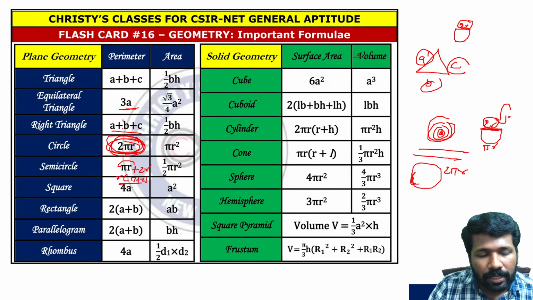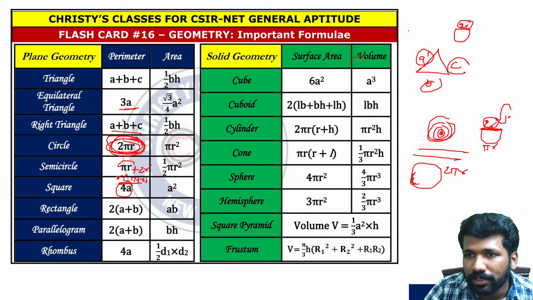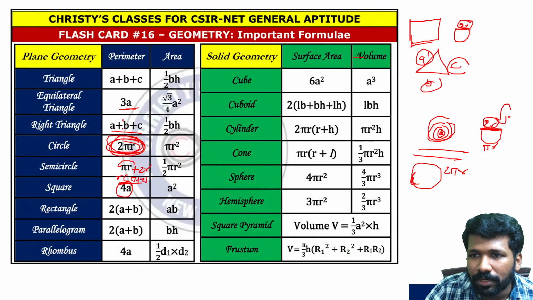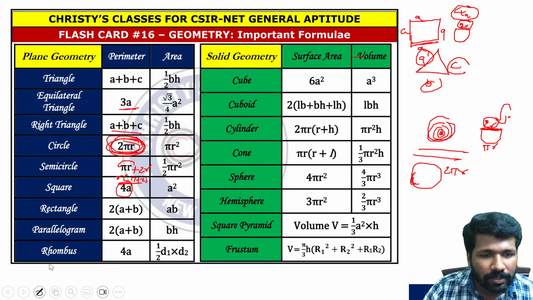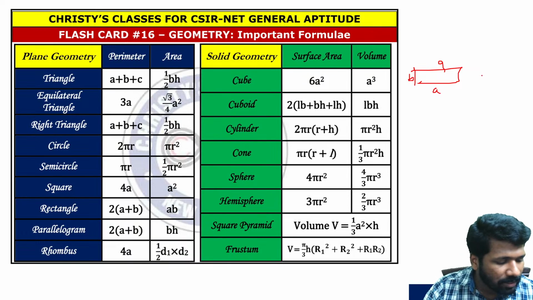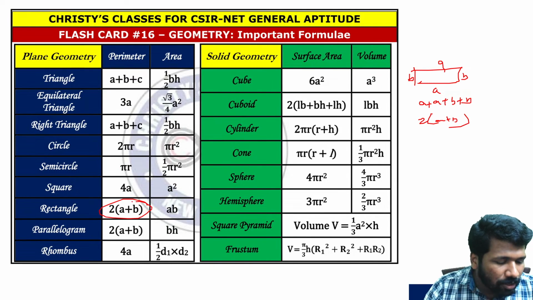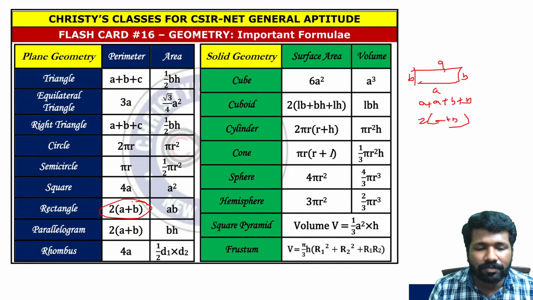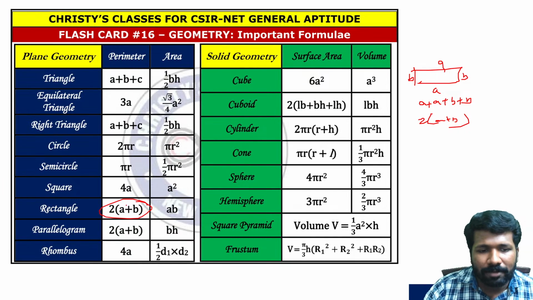So then what is a square? Square means a rectangle whose all sides are equal. So all sides are equal means all sides are A. So A plus A plus A plus A, 4A will be the perimeter of a square. So that is also clear. For a rectangle, if this is A, this will be A, this is B, this will be B. So it will be A plus A plus B plus B, that is 2 times A plus B. I am going very fast with this formula. You already know this formula, but the derivation of this formula I am just going through super fast. So all of you clear, 2 times A plus B?